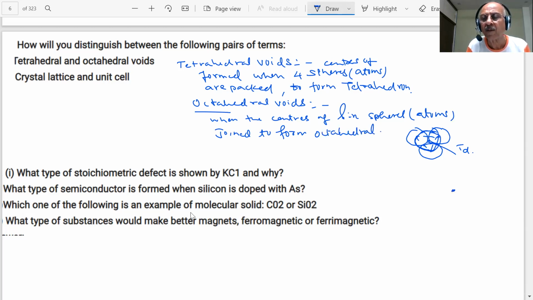Octahedron. Because what I do basically, what do I present, students? We have drawn it so many times. This you can see, octahedral void. Do you see that?